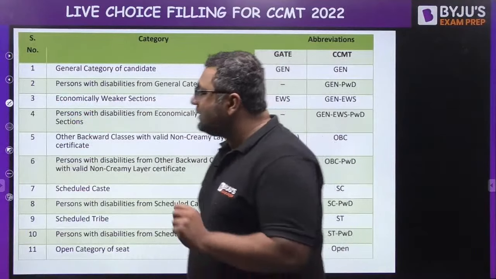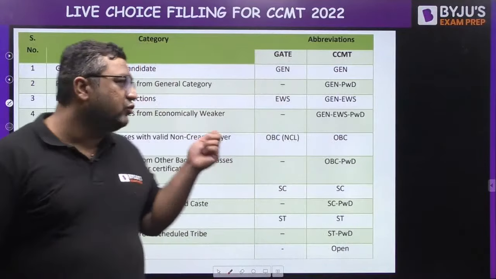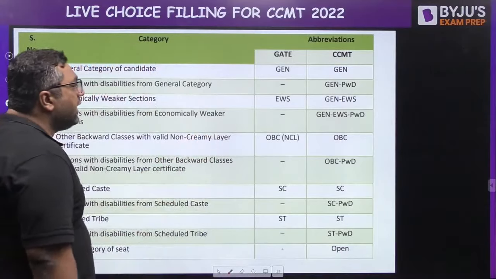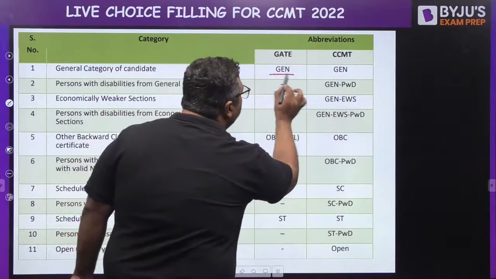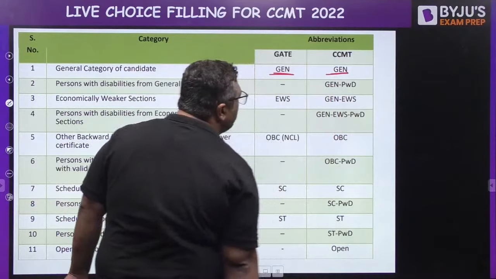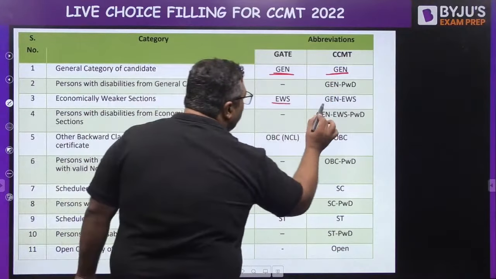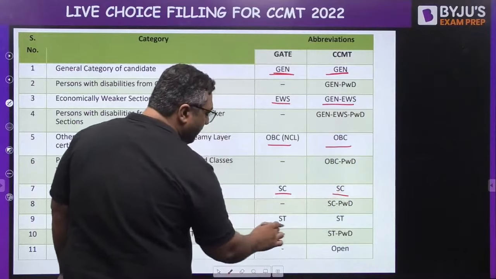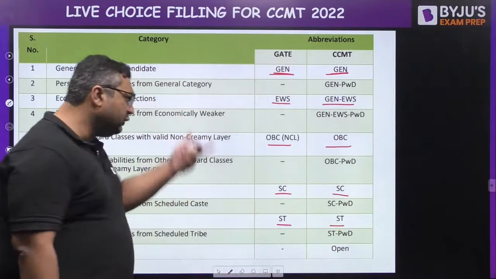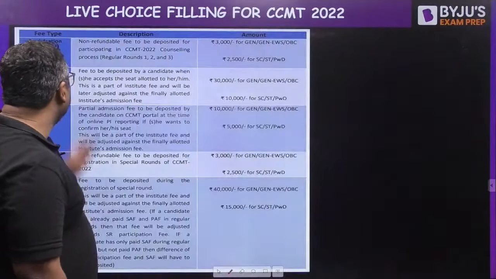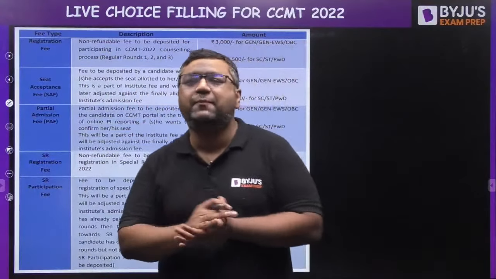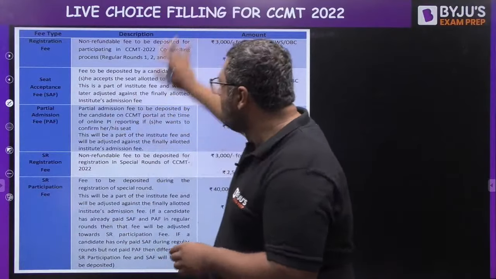These are some common terminology which will be used during the filling of the form related to categories. If you filled General in GATE, in CCMT also you need to go by that. Similarly there are various categories, which you have already seen whenever you fill the form. I have mentioned these to you, and what I am showing is from the official CCMT website, and this information is from the brochure only.